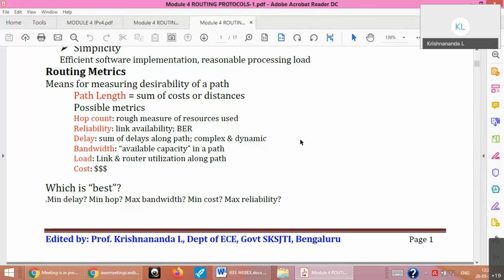If you want to reduce your cost of traveling from here to Delhi, you go by train. You may take 2 days, but you may have to pay only 500 rupees instead of 5,000 rupees. So it means you have reduced your cost, but you have increased your delay. There are a lot of such options. So you can maximize or minimize only one. That's why we use the word optimize. It can be either minimization or maximization. Throughput should be maximized, not minimized. Delay should be minimized. So depending on your metric, you optimize your paths.